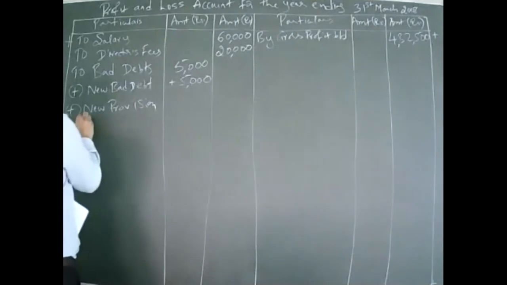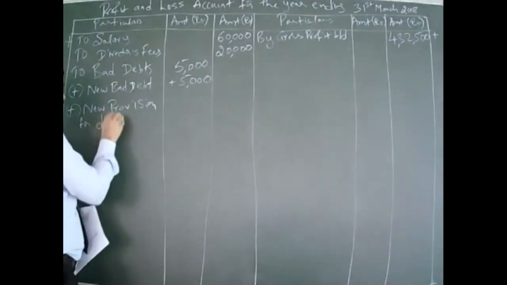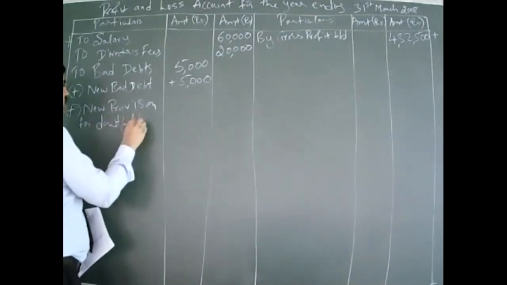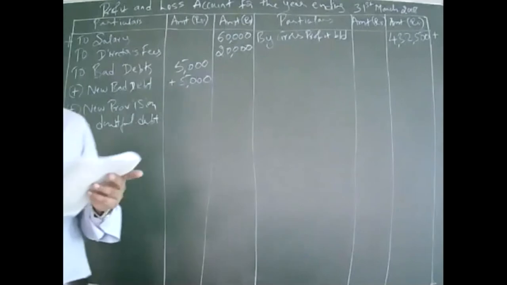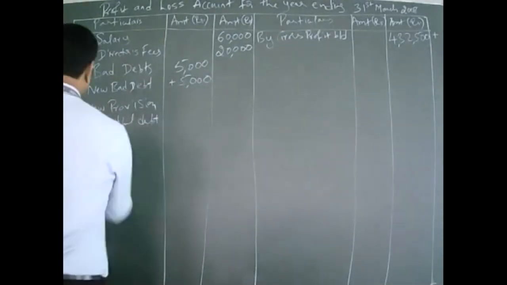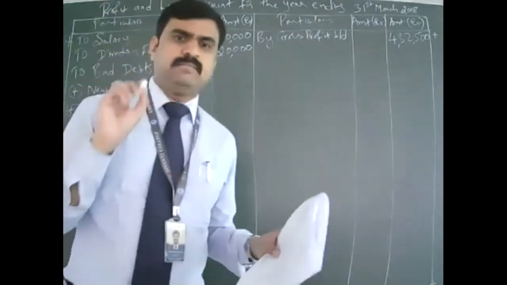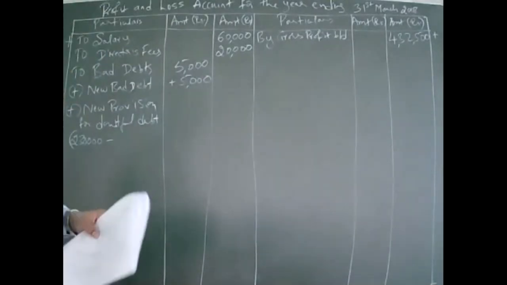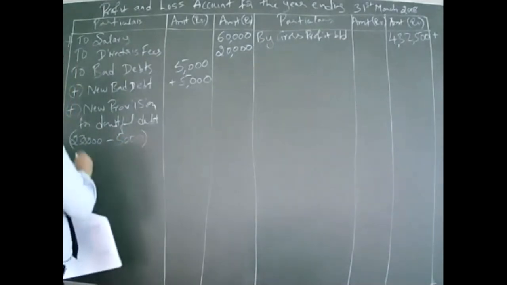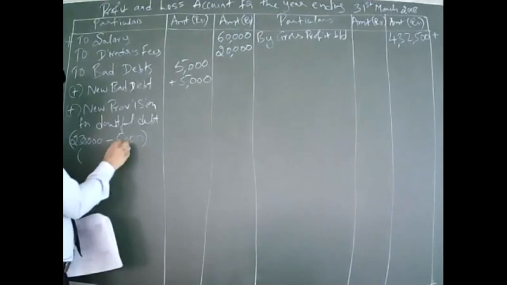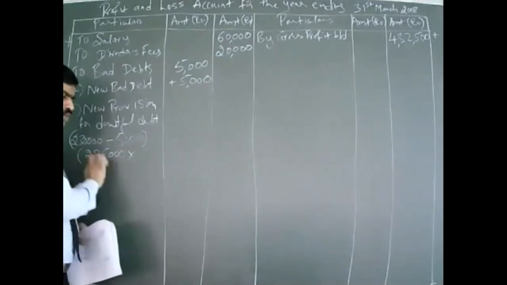New provision for doubtful debt. How much is total debtors given in the trial balance? 2,30,000. From this you have to minus the new bad debt. How much is the new bad debt? 5,000. So how much will you get? 2,25,000. This is the new debtors.